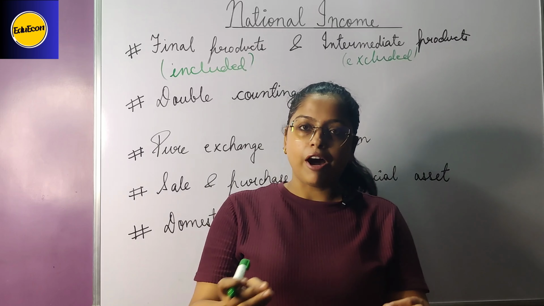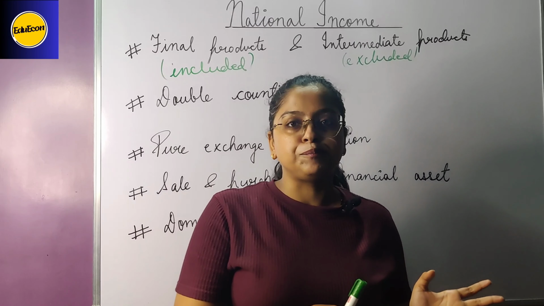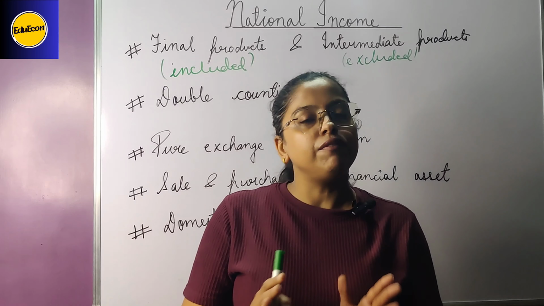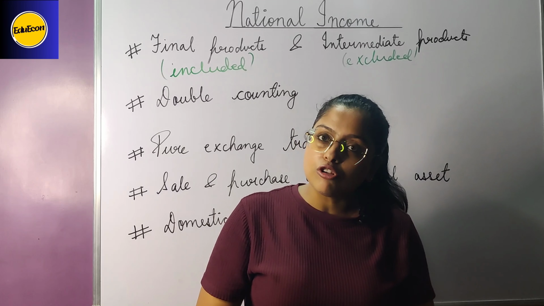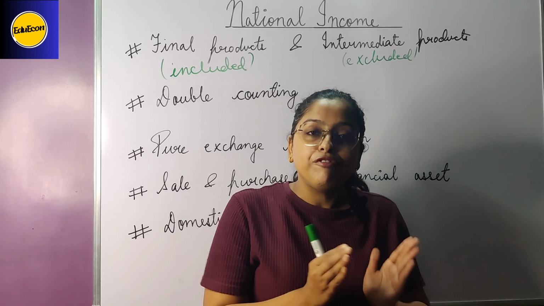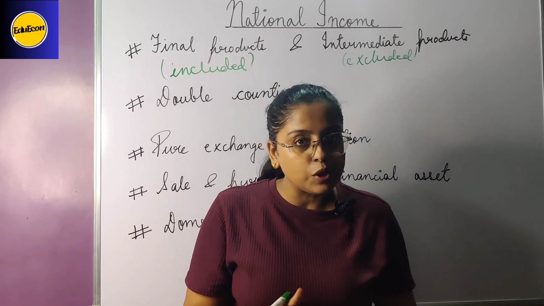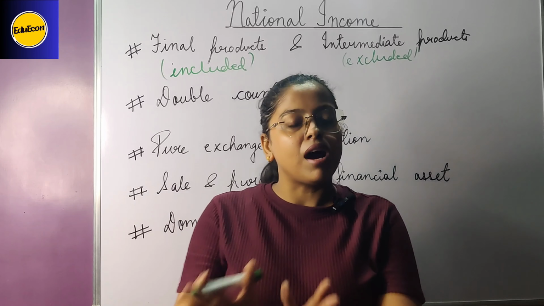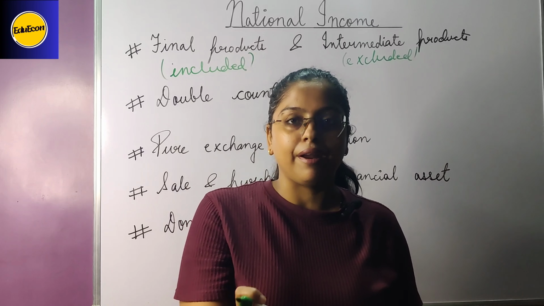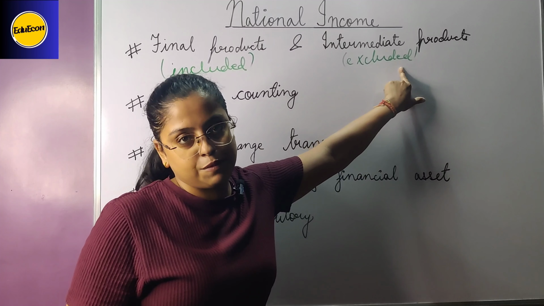For example, a farmer has purchased seeds, fertilizers, maybe some employees he could have hired, and he was giving wages to that employee. That is also included. It comes under service. Everything is included. All the inputs, small inputs are included, and then we decide the market price of the final product, and that final price is included in the national income, not the intermediate products' price.